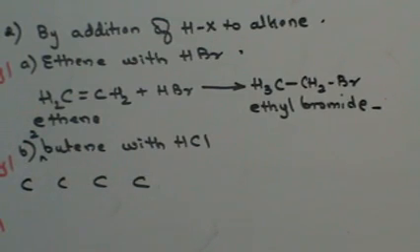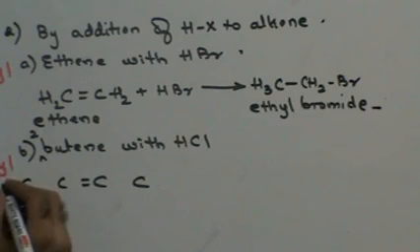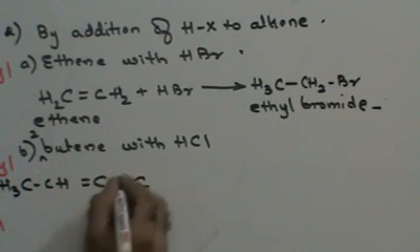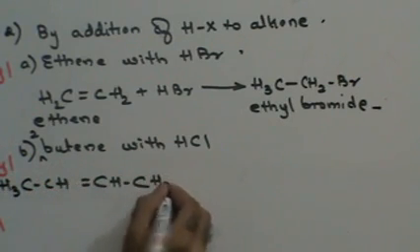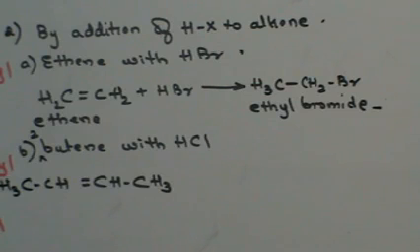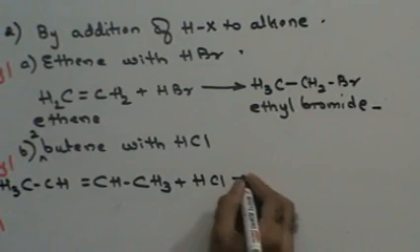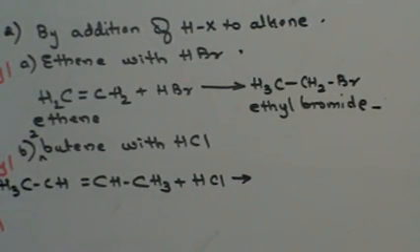Since it is 2-butene, that means the double bond is going to be on the second carbon atom. So this is going to be H3C, CH, 1, 2, 3, 4, CH, CH3. This is my 2-butene reacting with hydrogen chloride. Right? In that case, again you would have an addition reaction.